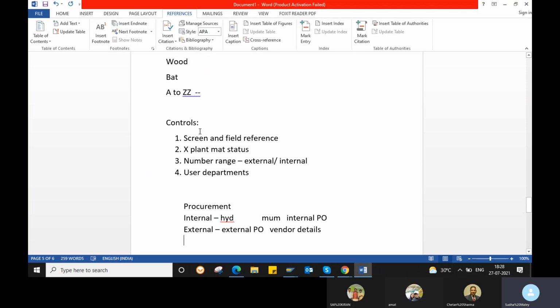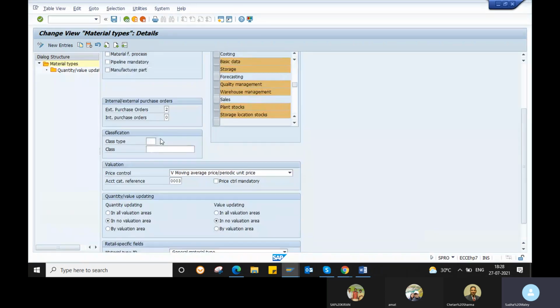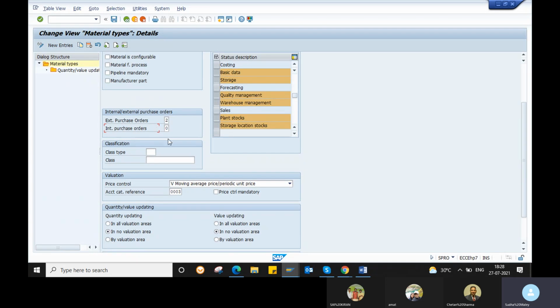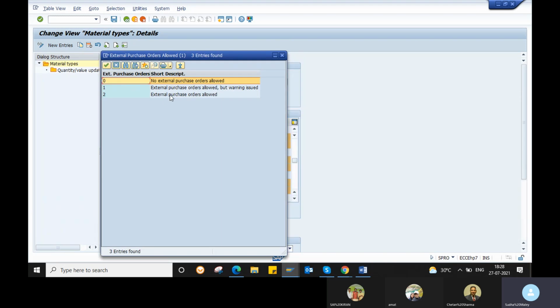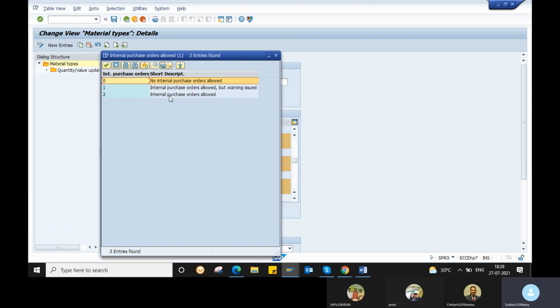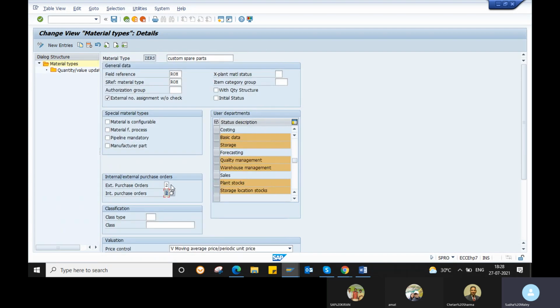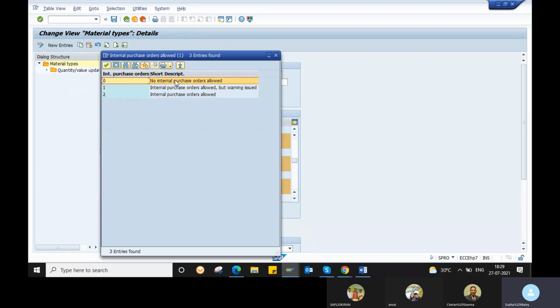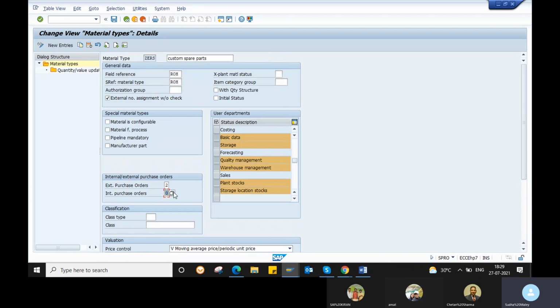For your material type, if you require both external and internal procurement, you can mention it here. For example, if you want both internal and external purchase orders, you can mention that. External purchase orders are allowed. If you want internal procurement also, then you can allow internal purchase orders too. If you do not want it, you select 0.